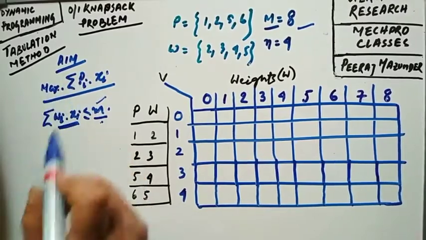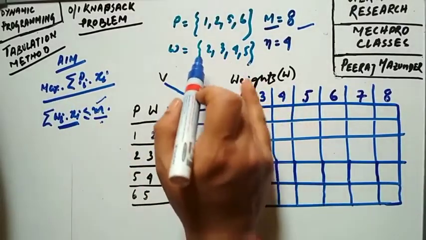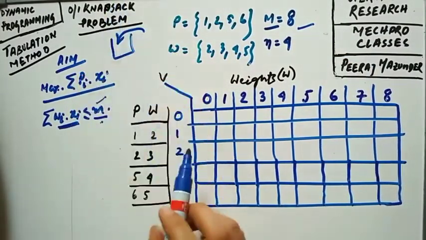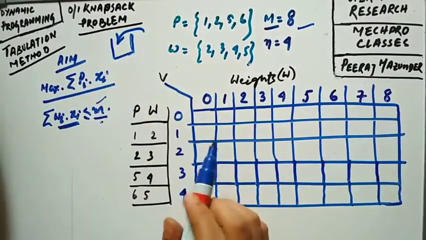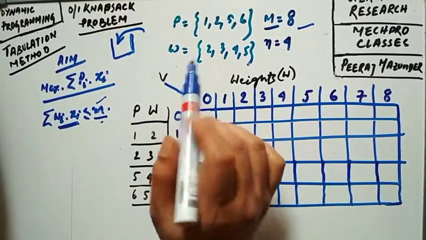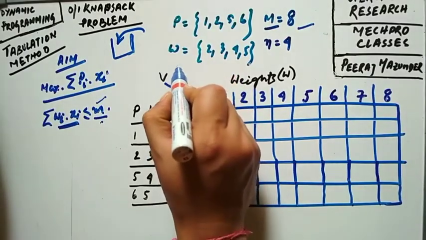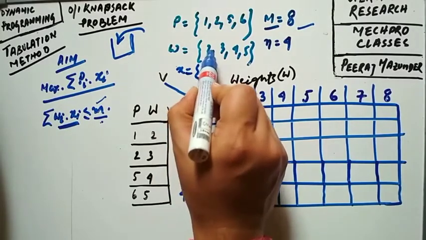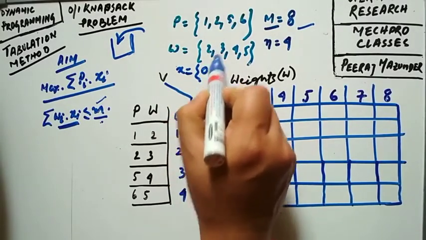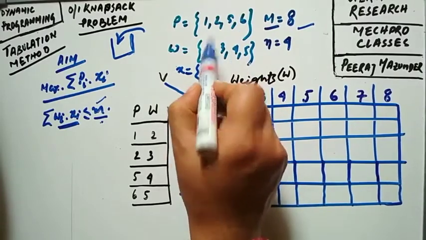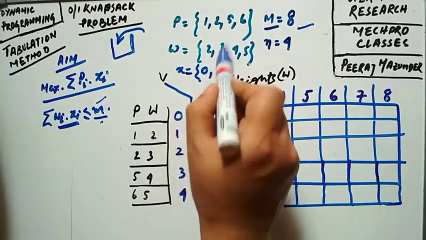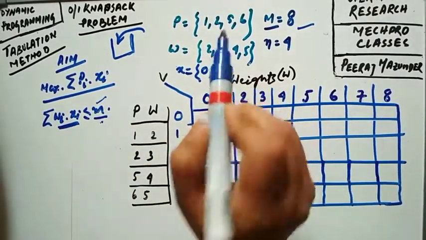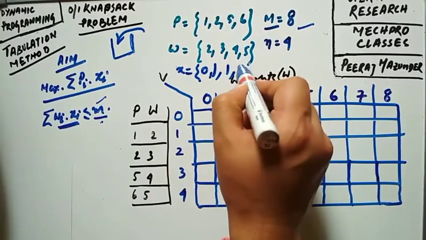Now look, we have to fill this bag. You already know we have the knapsack, so we have to fill this bag in such a way that we get the maximum profit out of it. For example, I can write x equal to: if we do not consider the first object, we write 0. If we consider the second object, we write 1. If we consider the third object, again 1. Similarly, if we do not consider the fourth one, we write 0.